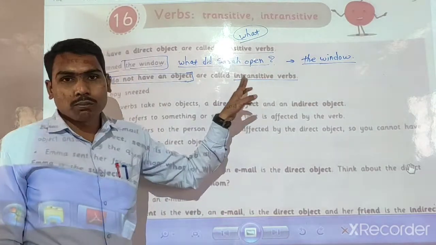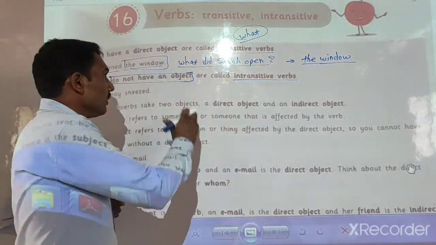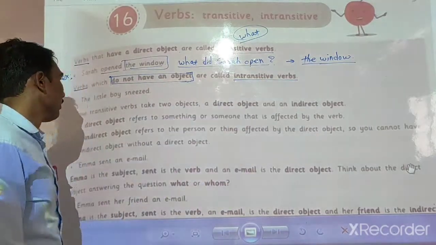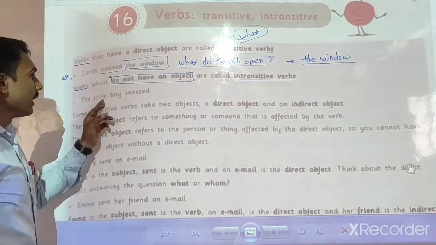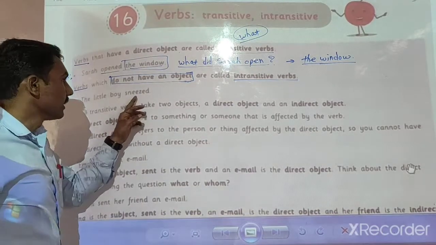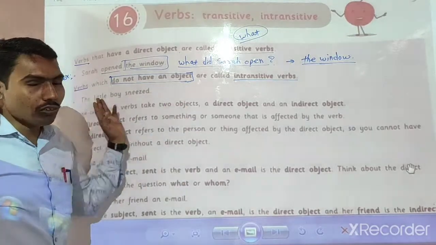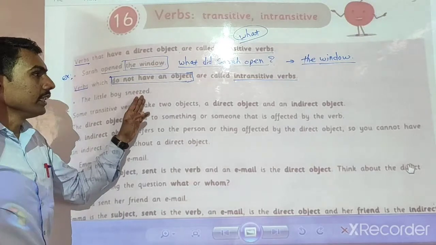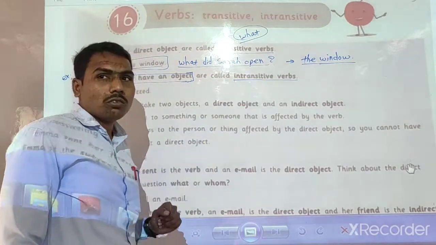Are you getting my point? For example: the little boy sneezed. In this example, there is no object, so this verb is an intransitive verb.